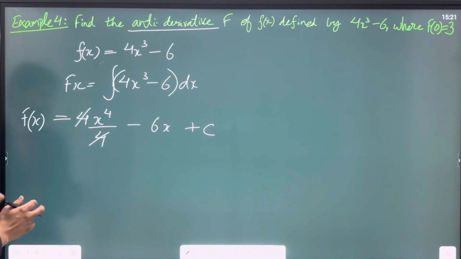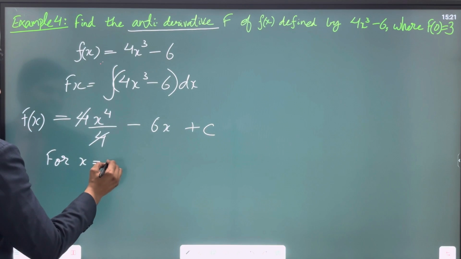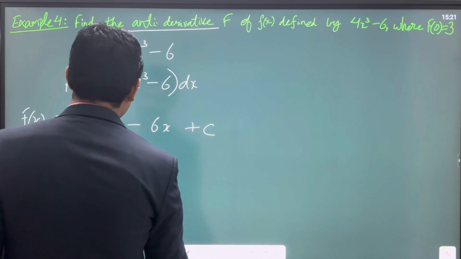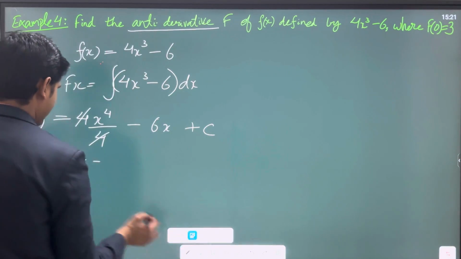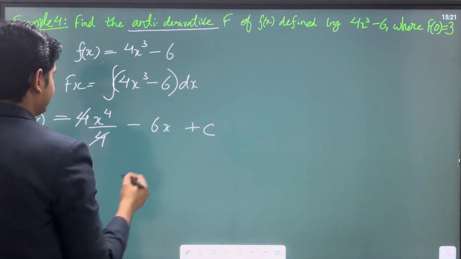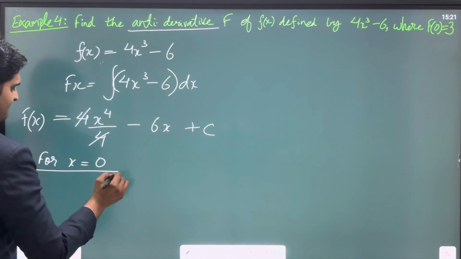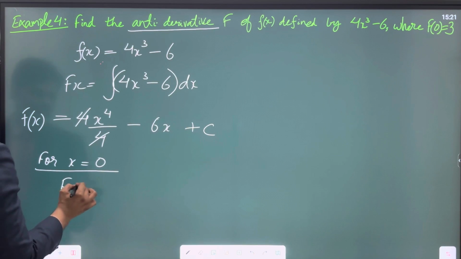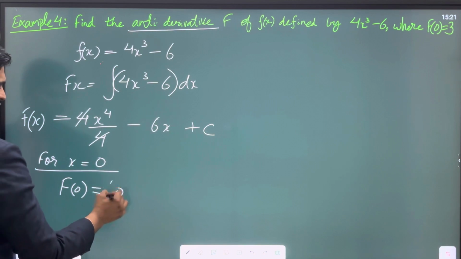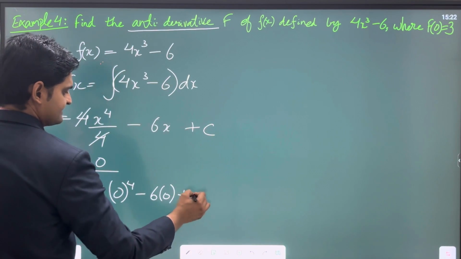They have told me that f of 0 is 3. So that means for x is equal to 0, if I replace my x with 0, this is what I get. f of 0 is equal to, now the 4 and 4 got cut, I just have x to the power 4, so 0 to the power 4 minus 6 into 0 plus c, right?